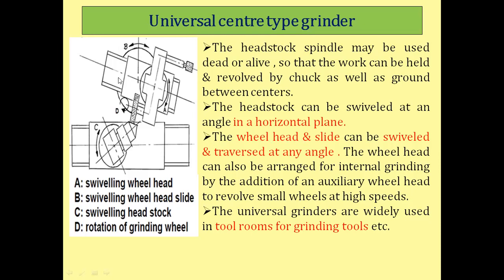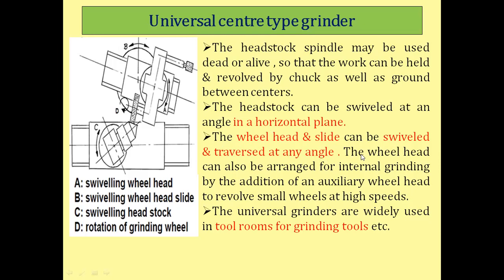This is the wheel head. This is the grinding wheel, mounted on the spindle. That component is called the wheel head, and the slide can be swiveled and travel at any angle. That means the workpiece will rotate at any angle, and the grinding wheel head will also.